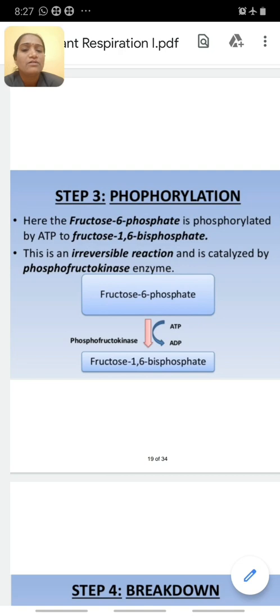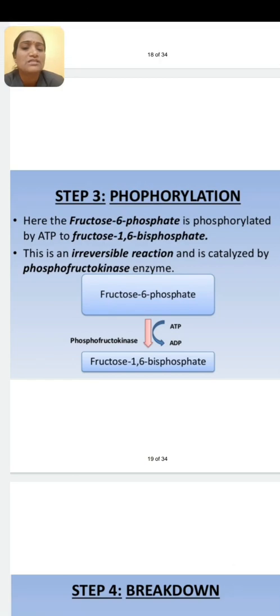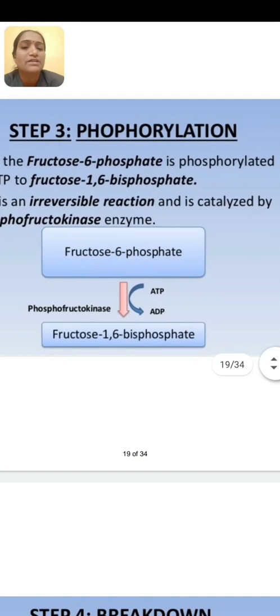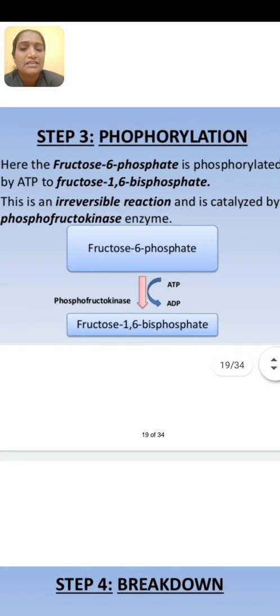Now what is meant by 6? 6 means the 6th carbon atom. Now at the first carbon atom once again a phosphate is added, and hence the name is fructose 1,6-diphosphate or biphosphate, and ATP is converted into ADP. One phosphate is added. Then which enzyme is used? Phosphofructokinase.